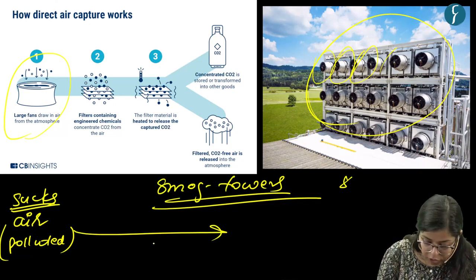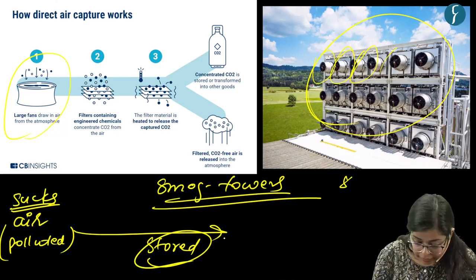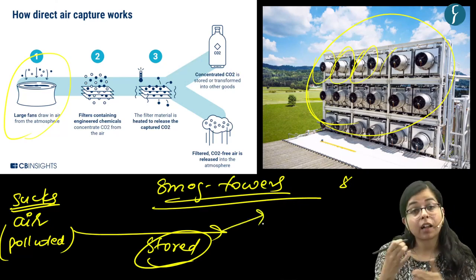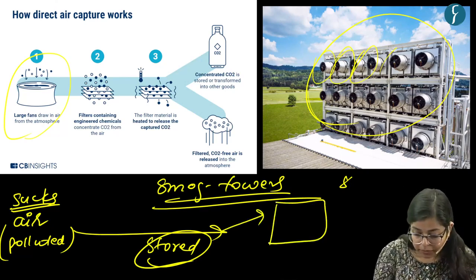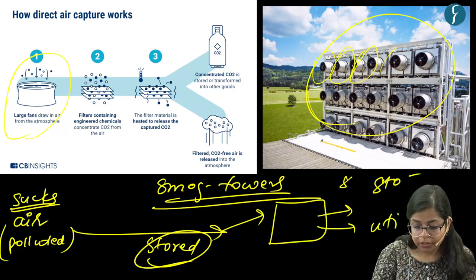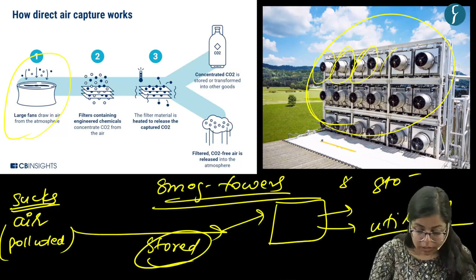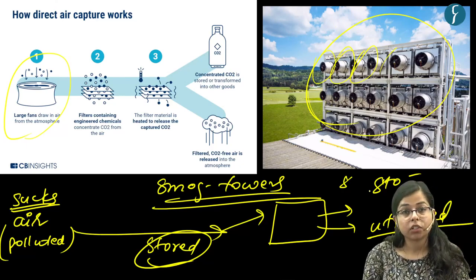So this carbon dioxide is stored there in these filters, and then it can be transported to some other places, and either stored or utilized for some purposes. So this is by using a certain kind of installation.